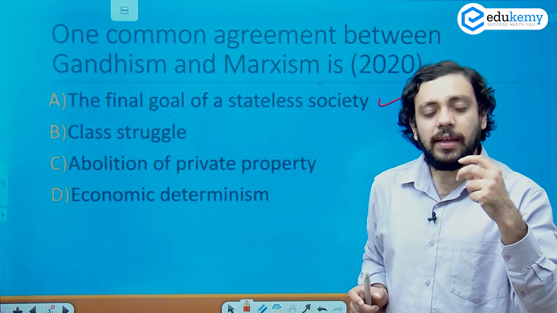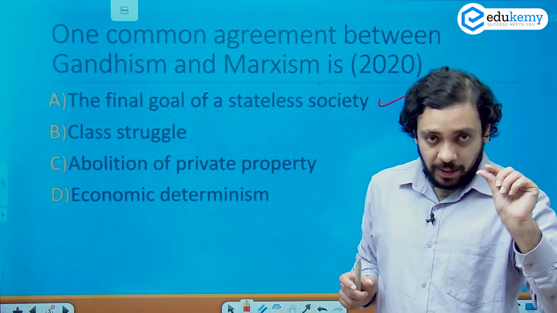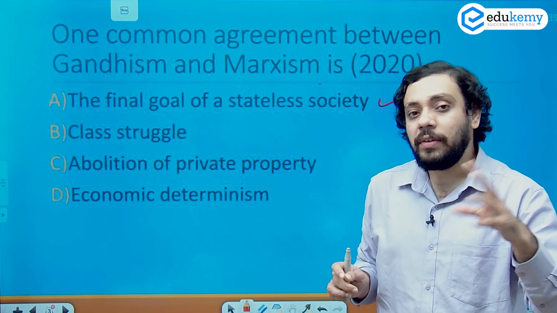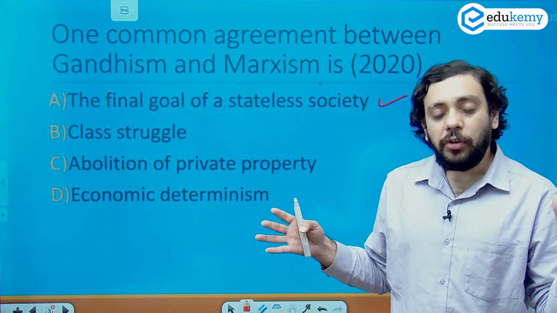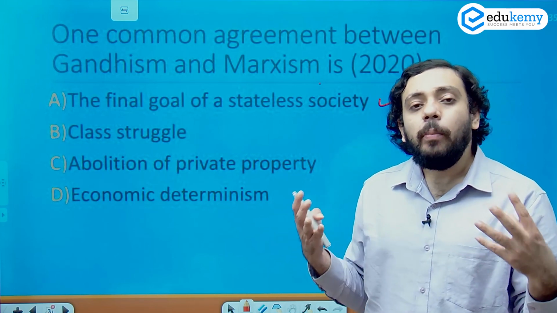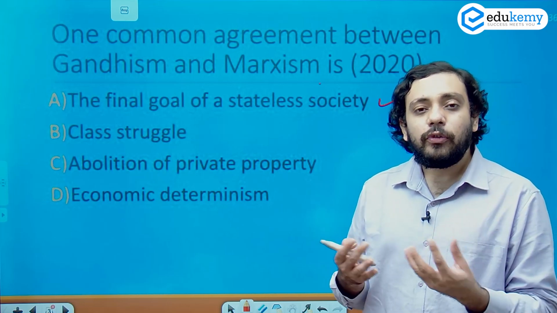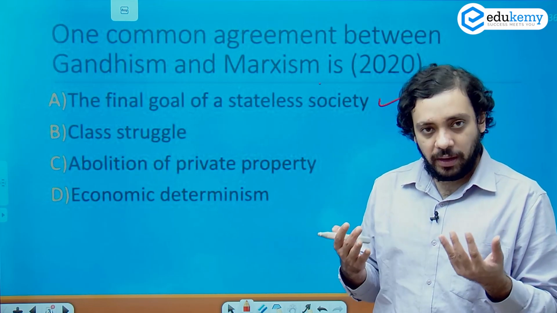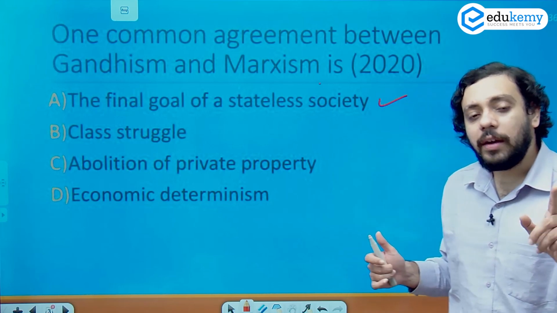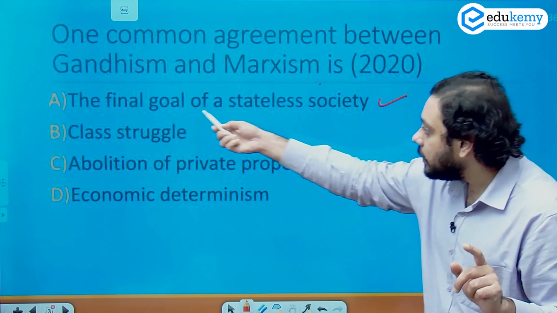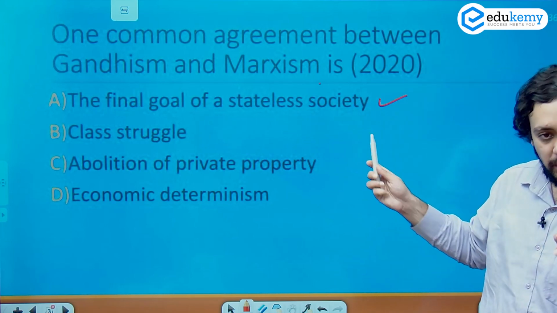And eventually, according to Marx, a point will come where the distinction between the haves and the have-nots will be neutralized, and there would be a communism, a kind of community coming together and making a pool of resources available for everyone, which will not even require a state. And that's what brings us to the common ground between the two thinkers.